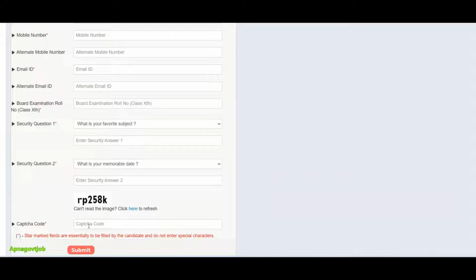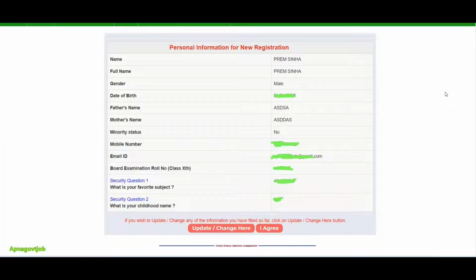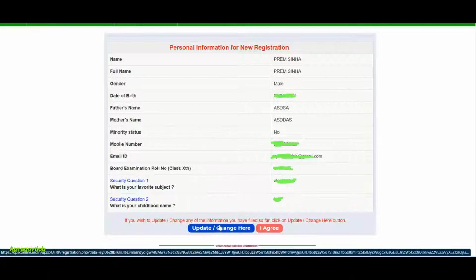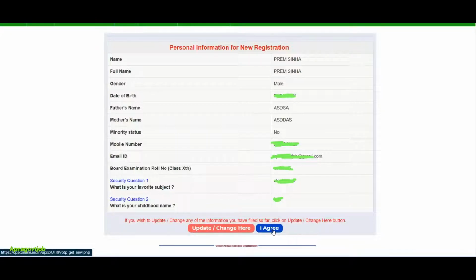Just enter the captcha and click on the submit button. Then this screen will open, and here you can verify all the things carefully: your name, your father's name, mother's name. Lots of students make mistakes here in the spelling, so pay attention to your spelling. Then the security question, everything. If you want to change it, you can change it by clicking on this button, or directly click on I agree to submit it.